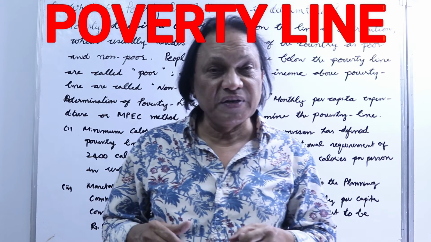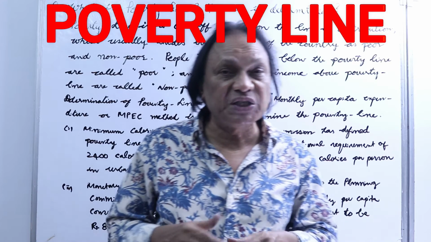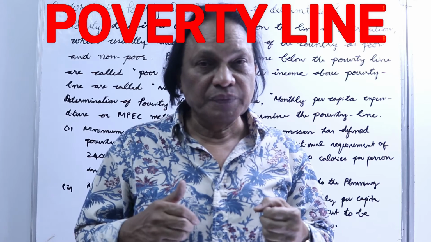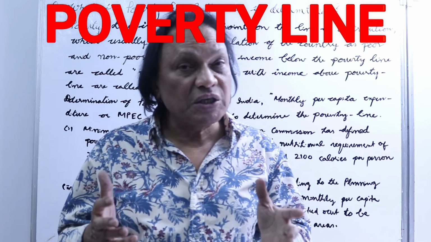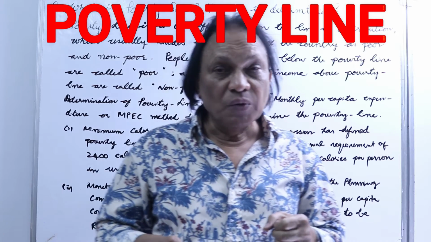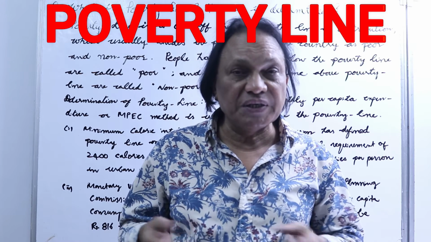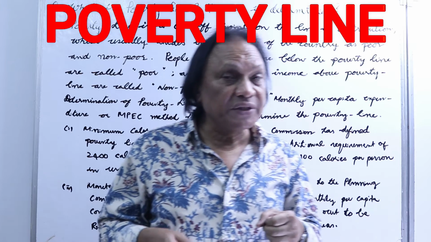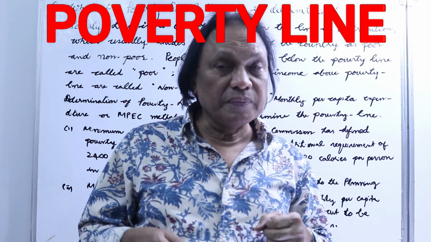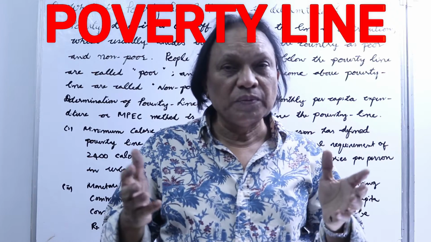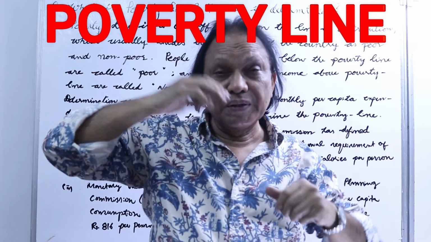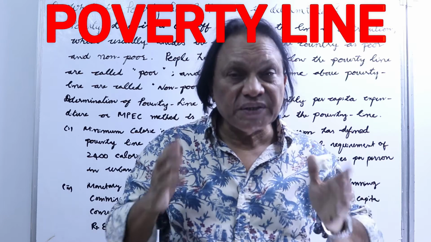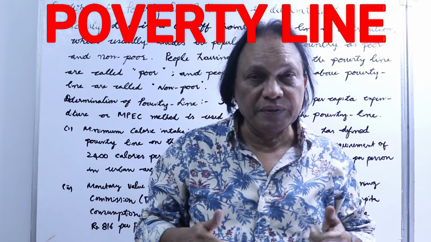Today we discuss a very important topic in the poverty chapter of Indian economic development. That is the poverty line. What exactly is the poverty line? How is it determined? The poverty line determines in the country how we classify the poor. If you are below this line, what is this line about? I will be talking about it.